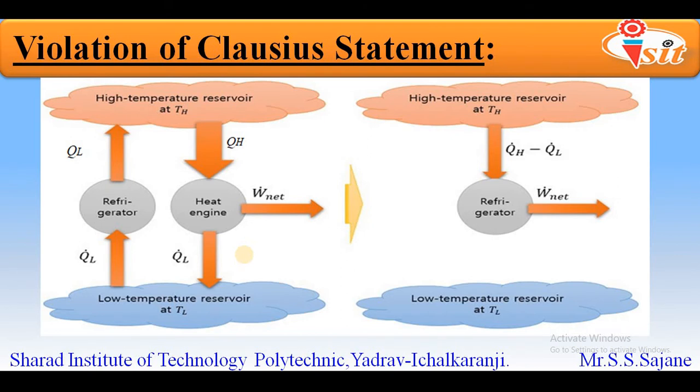There is no problem while considering the sign conventions, because in the previous slide we took the upward arrows as positive and the downward arrows as negative, and in this slide we are taking upward arrows as negative and downward arrows as positive. So you can take the sign conventions in any way.